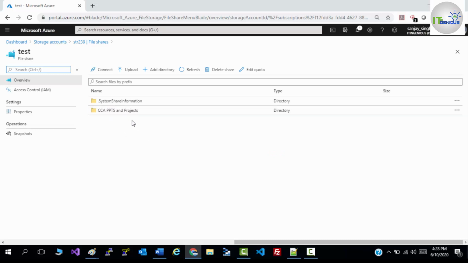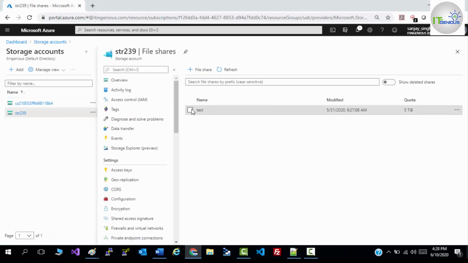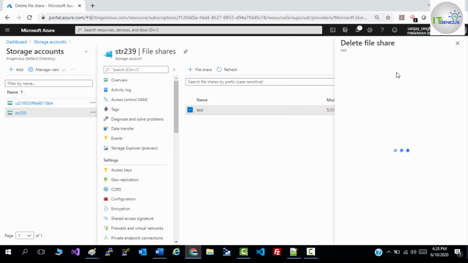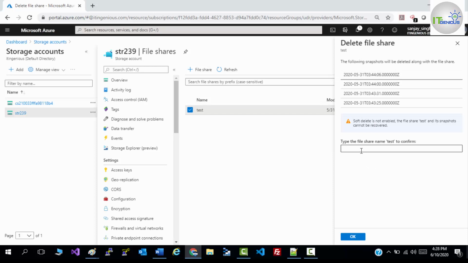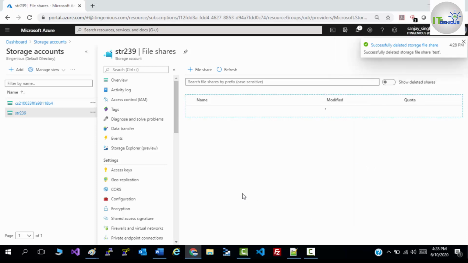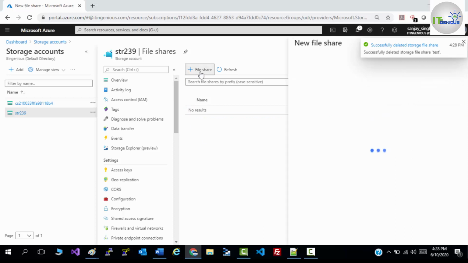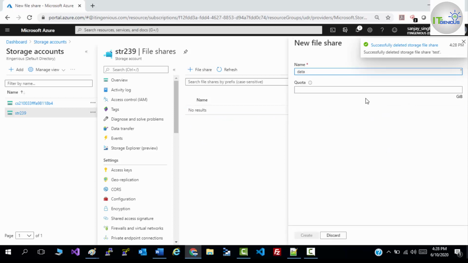So there are a few documents there. What I'm going to do here, I'm going to remove these documents. So let me delete this file share. We'll create a new file share. Now let me add a new file share with the name of data. Click on create,